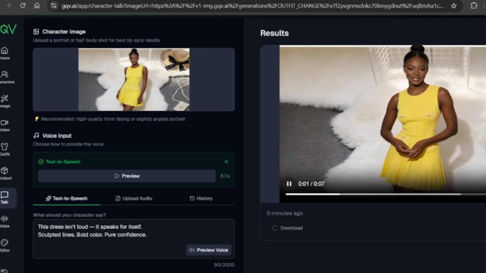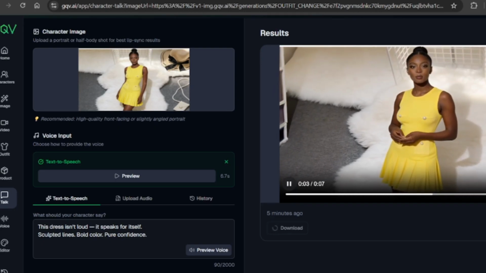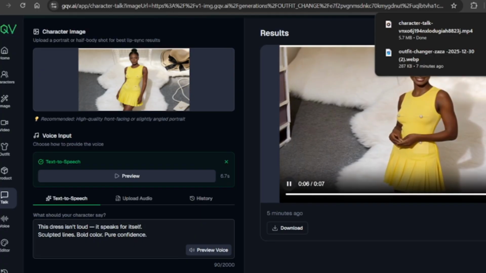This dress isn't loud, it speaks for itself. Sculpted lines, bold color, pure confidence.